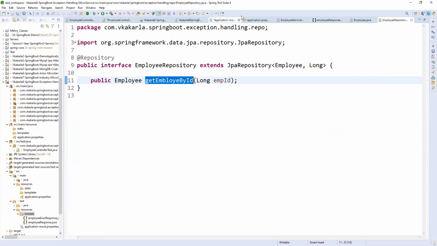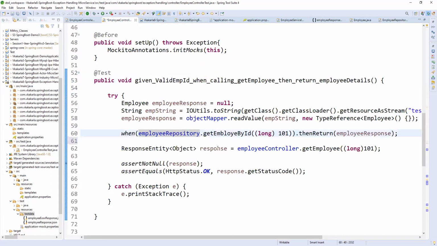Whenever I'm calling this method by passing some value, you can pass any number, it will not matter. Then return. Here we are already saying, whenever I call employee repository get employee by employee ID with some value, then return this response, the response I'm preparing here. That response only you need to return.